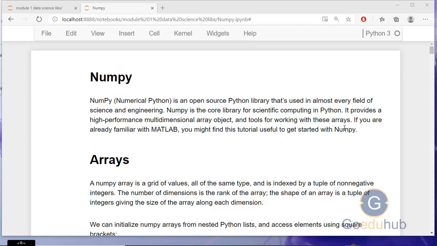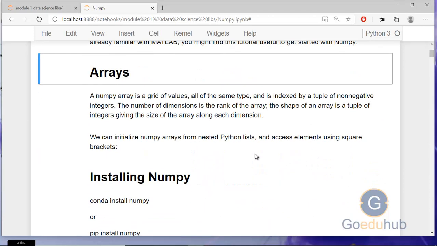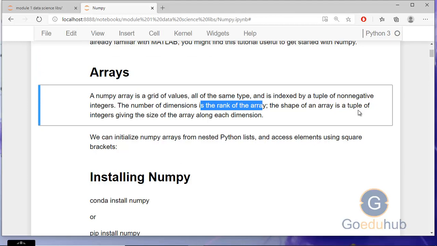In short, it is n-dimensional arrays, and it contains lots of functions to work with these n-dimensional arrays. We can do very difficult calculations within a few seconds, and it consumes very little space. Now we will see what an array is. I think you already know a NumPy array is a grid of values, all of the same type. I told you it has homogeneous data and is indexed by a tuple of non-negative integers. The number of dimensions is the rank of the array.